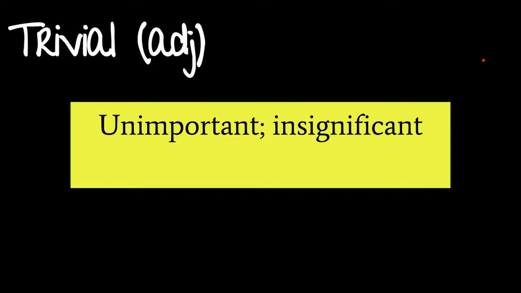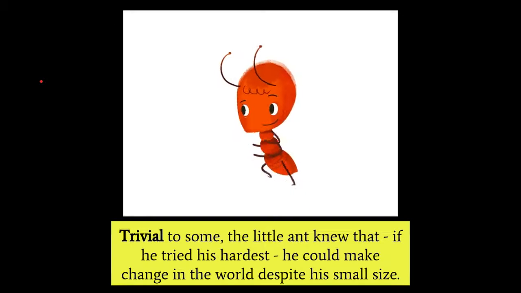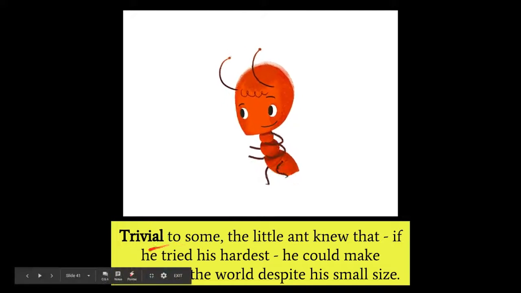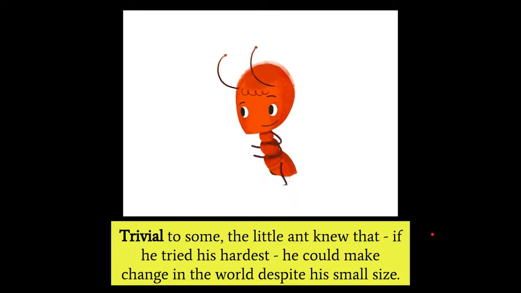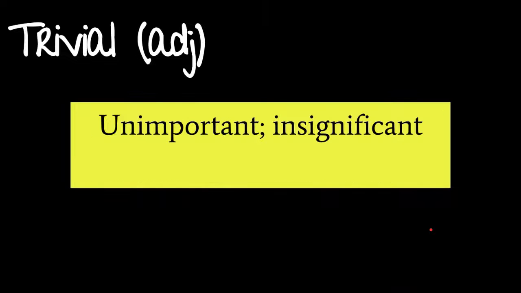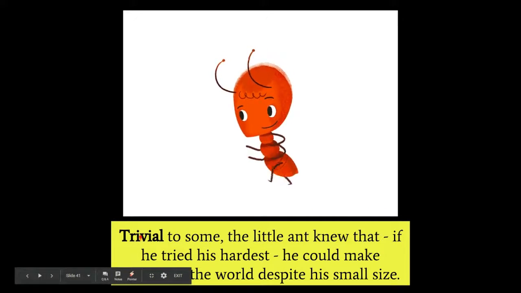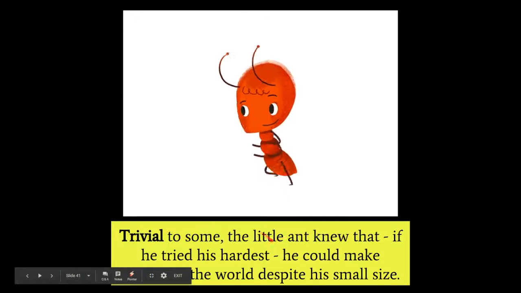All right. So next we have trivial, which is an adjective, unimportant, insignificant. So trivial to some. The little ant knew that if he tried his hardest, he could make change in the world despite his small size. I believe in you, little ant. So trivial, unimportant, insignificant. Here we see the adjective trivial to some.